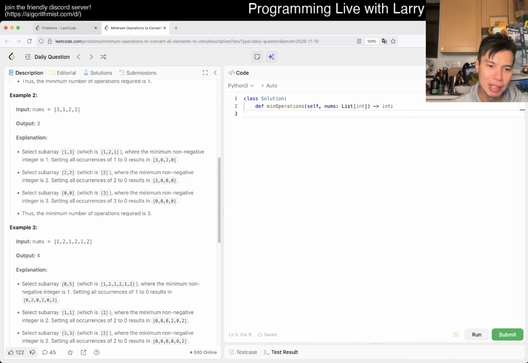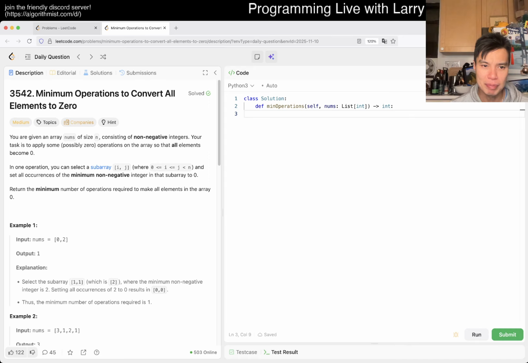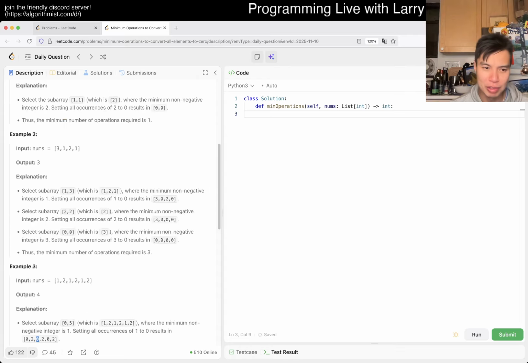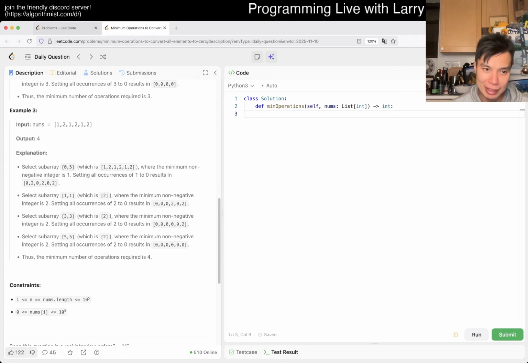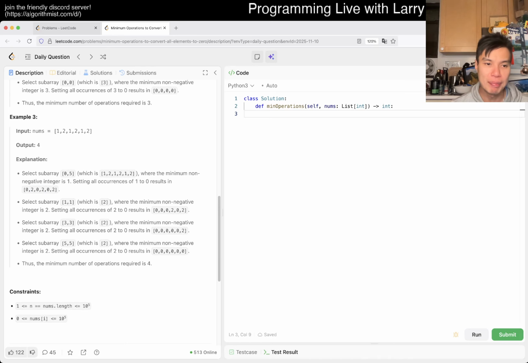Once you do all the minimum, you have disconnected chunks. Because there are zeros, you cannot go across zero, because if you choose a subarray that contains zero, it would set all the zeros to zero, which is basically a waste of a move. So now you're disconnecting them. That's basically the idea, and then you just do it recursively.